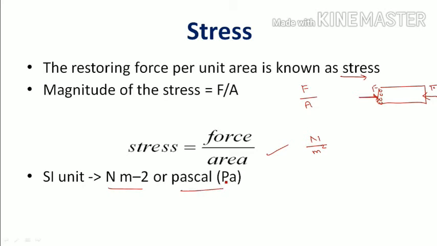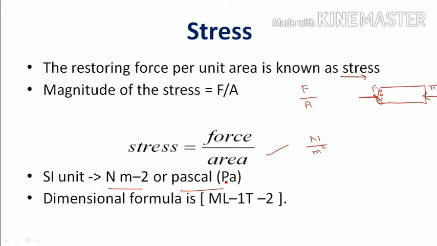The SI units are Newton per meter square or Pascal. The dimensional formula is M L minus 1 T minus 2. All these dimensional formulas we have dealt with in a separate chapter, units and dimensions. Please refer to that chapter for the dimensional formula.